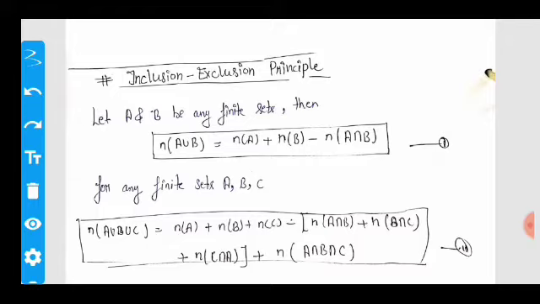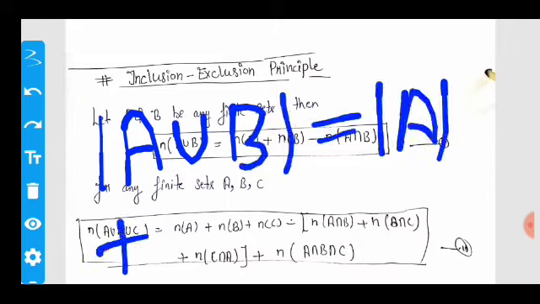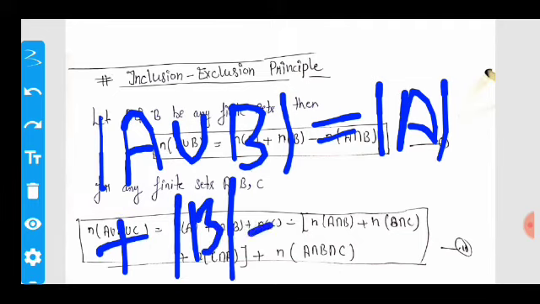So, the inclusion and exclusion principle. Let A and B be any finite sets, then n of A union B equals n of A plus n of B minus n of A intersection B. It is also written as mod A union B equals mod A plus mod B minus mod A intersection B.